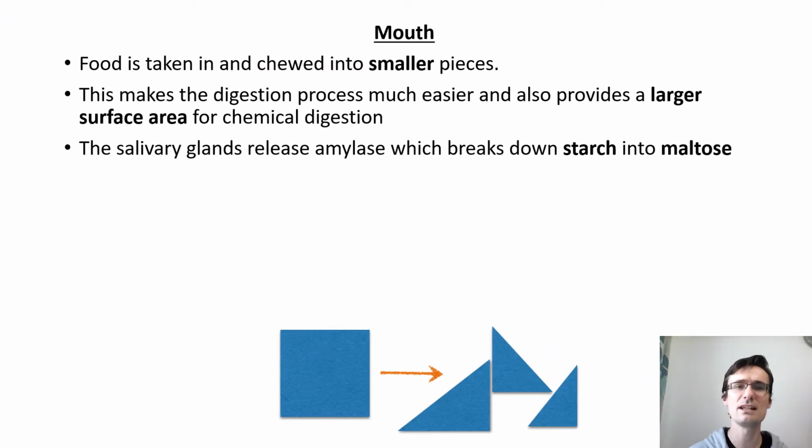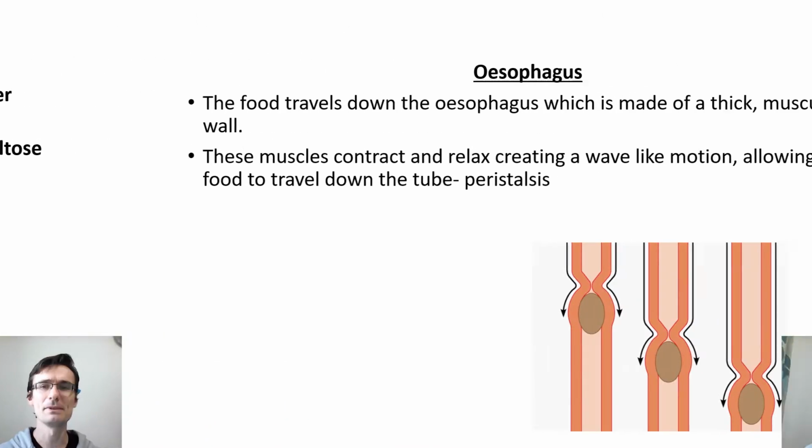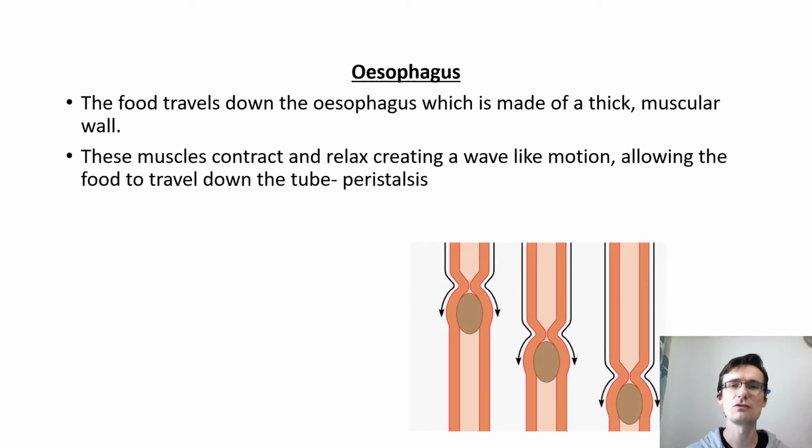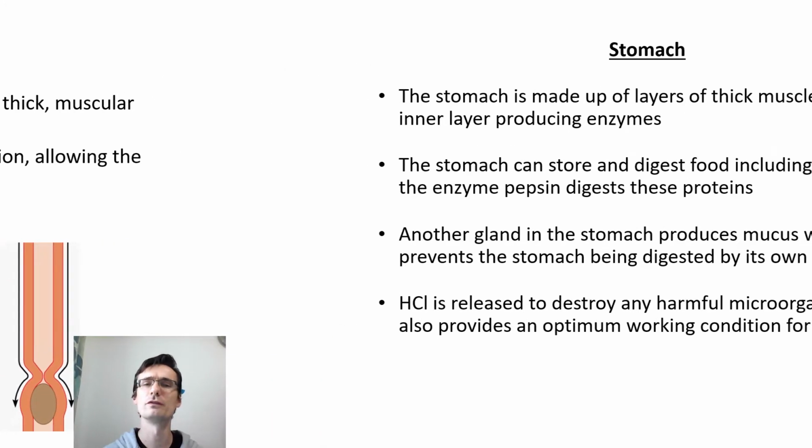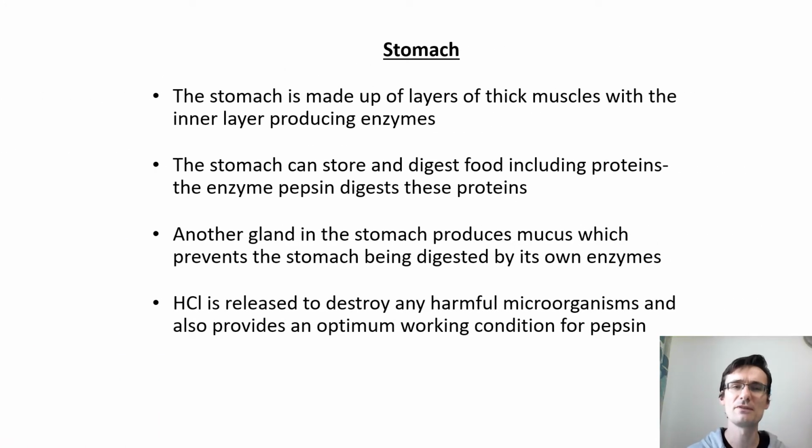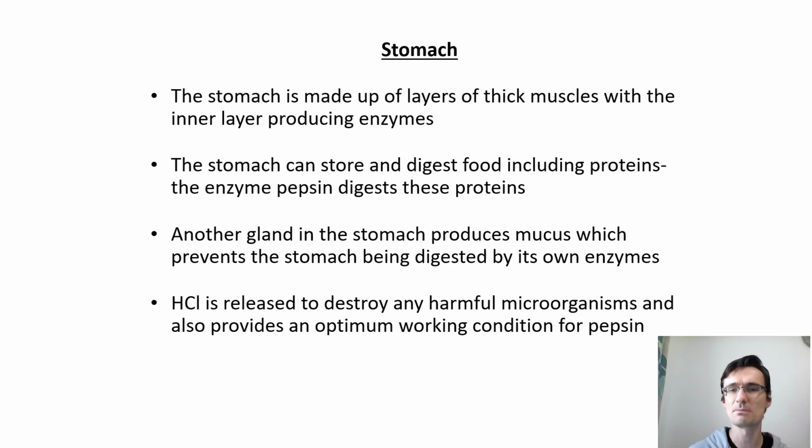The mouth obviously is where mastication takes place, and that is where you chew your food and break it into smaller pieces and you mix it with the enzyme. The esophagus is where food travels down, and it's where your muscular wall does peristalsis, a muscular contraction that forces your food along after you swallow. The stomach is made up of thick layers of mucus releasing cells. It produces hydrochloric acid, and it contains protease, which digests protein.